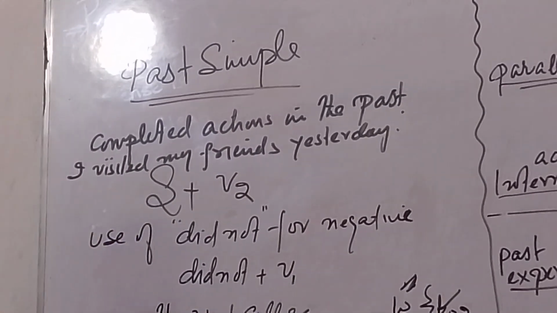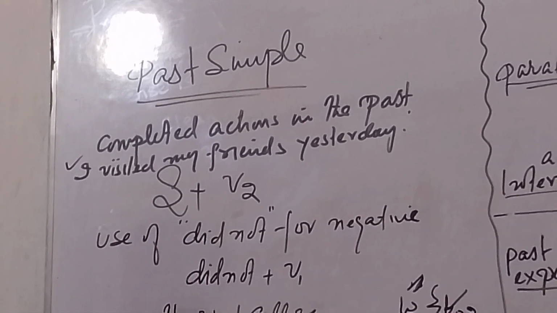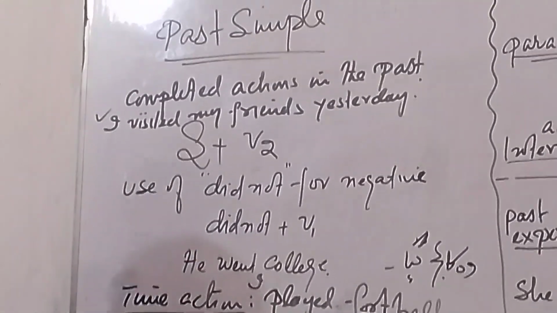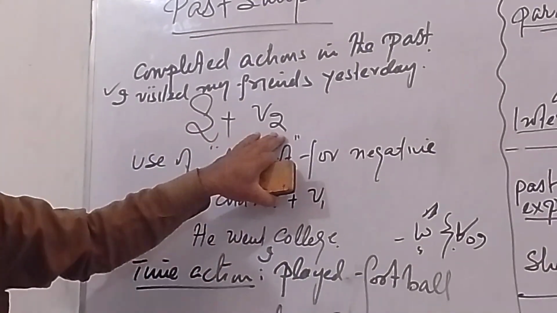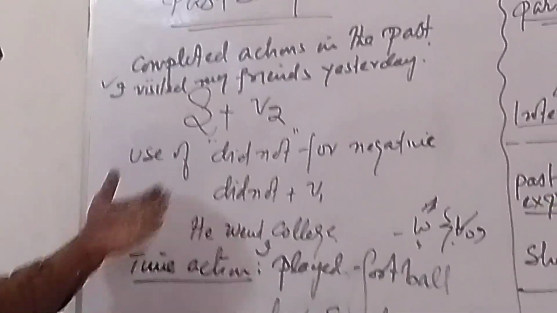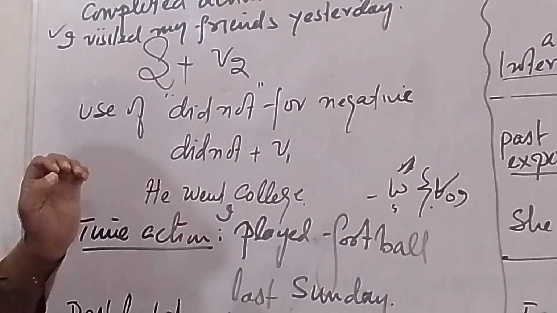For example, I visited my friends yesterday. So this action is completed in the past. What is the structure? Subject plus second form of the verb. We use did not for negative sentences, and with did not we use the first form.